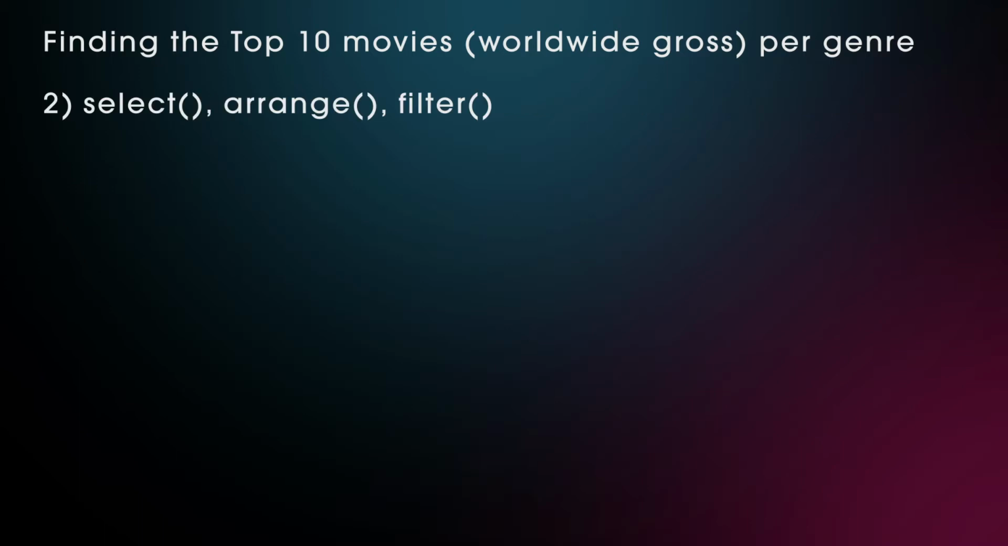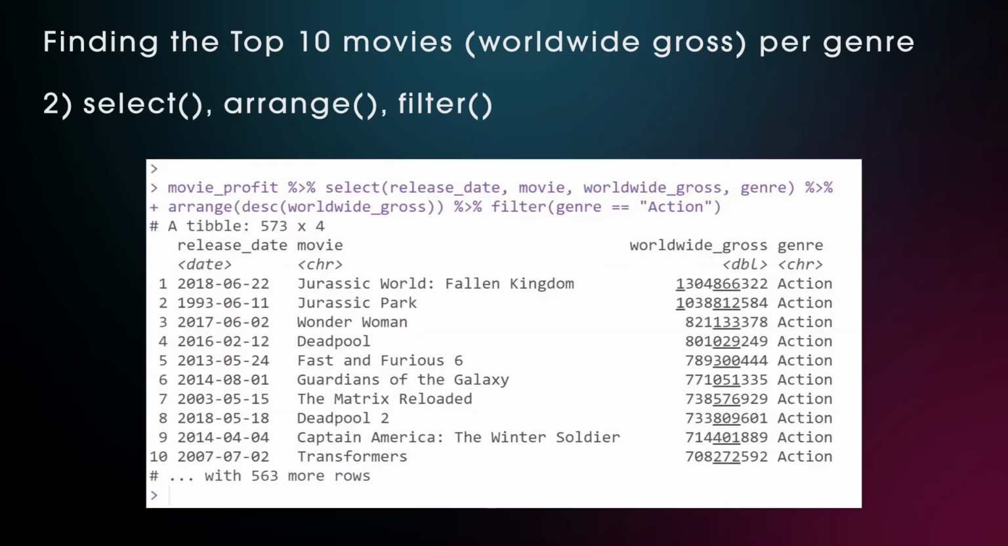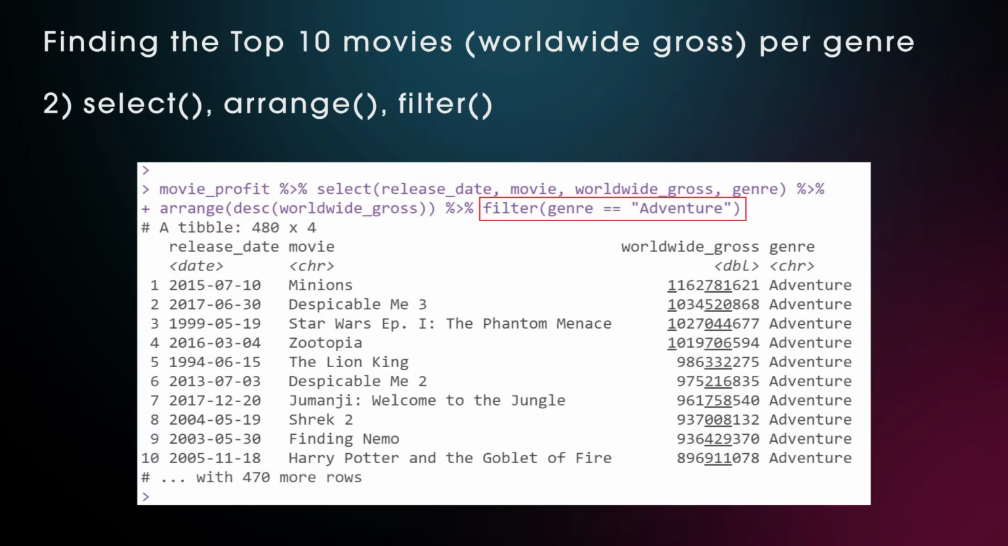Another way to do it is via the select, arrange and filter functions. Here we specify relevant column names like release date, movie title, worldwide gross and genre, then arrange by descending worldwide gross again and specify the genre to filter by. If your dataset is a tibble, it will only show the top 10 results. If it is a data frame, you could add the head function and specify n equals 10. Now you can repeat this code and simply change the genre within the filter function to get all the different top 10 lists.